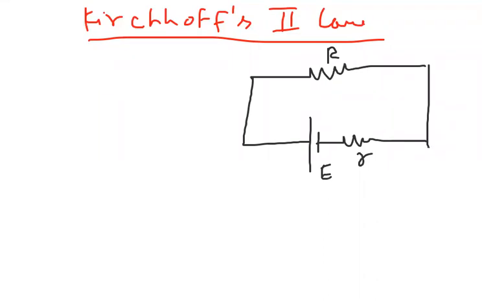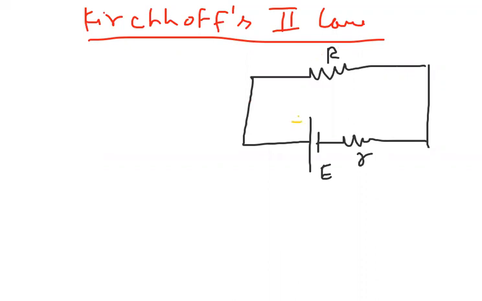Now, here what do we have? Kirchhoff's second law is also called the loop law. Loop means one closed loop, a closed circuit. So we have to take a closed circuit for Kirchhoff's second law. We also call it Kirchhoff voltage law.